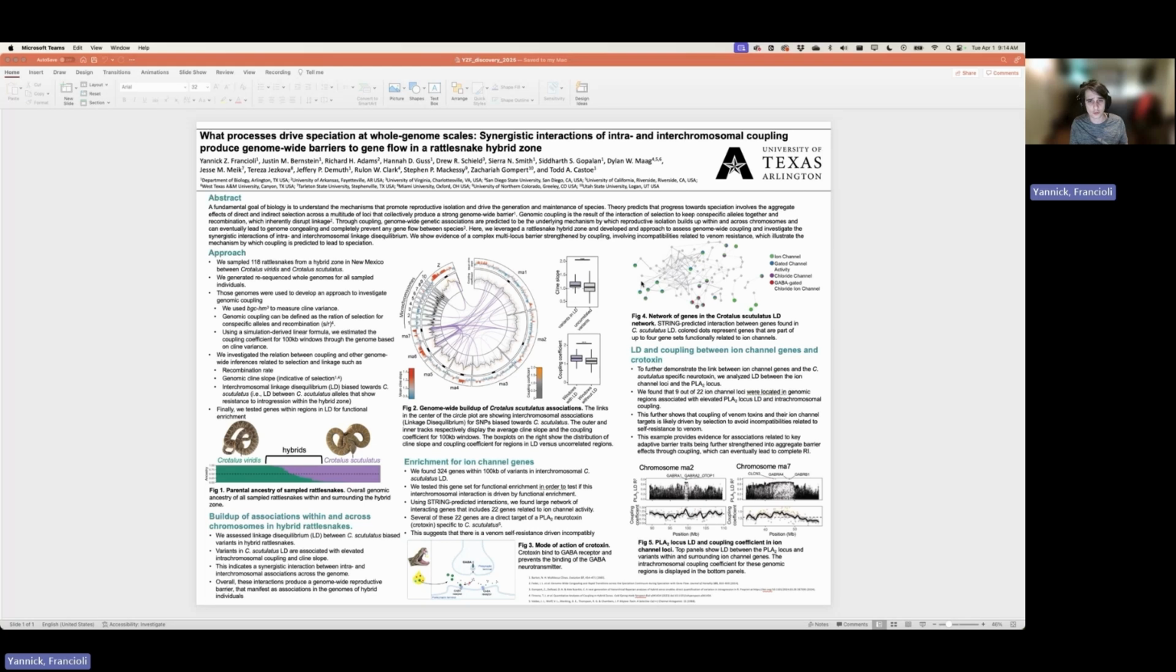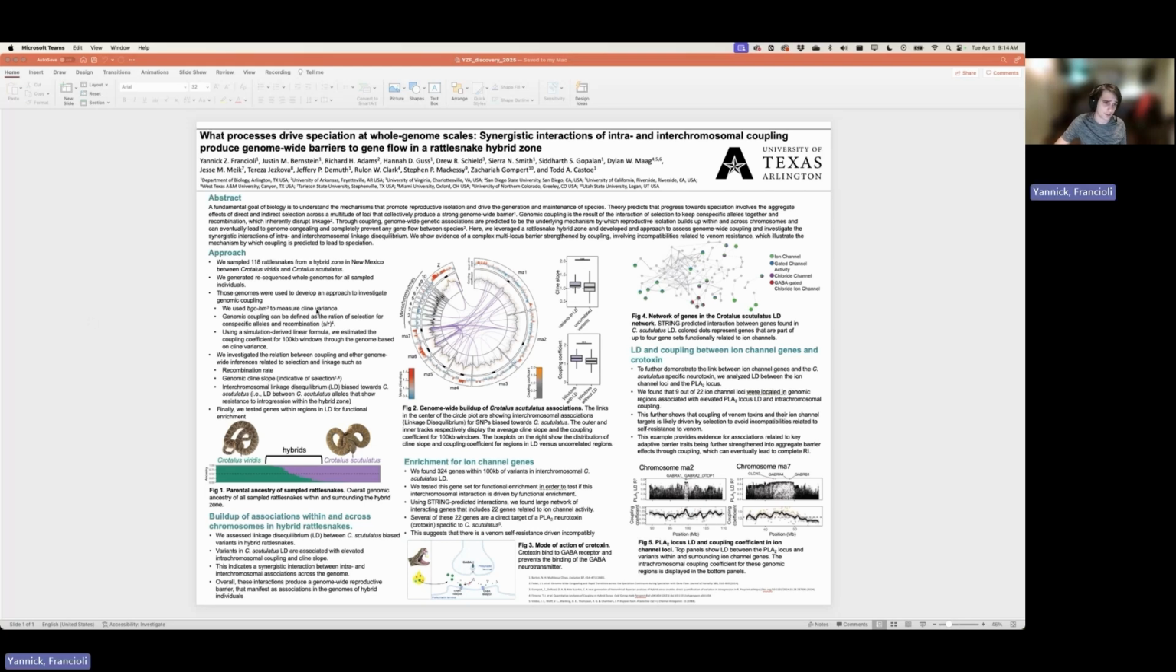I won't go too much into detail about how we measure coupling. It's not the focus of this poster, and it's not the most interesting. But for the sake of this poster, coupling is a measure of intrachromosomal linkage.